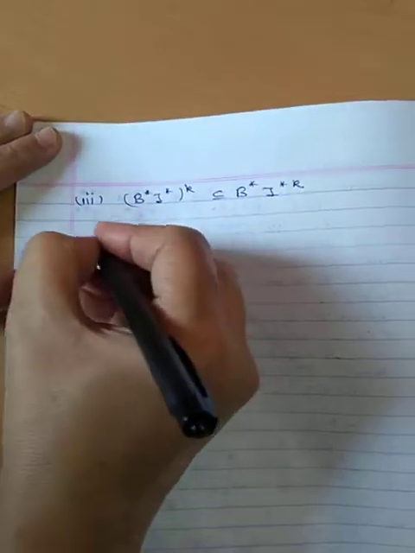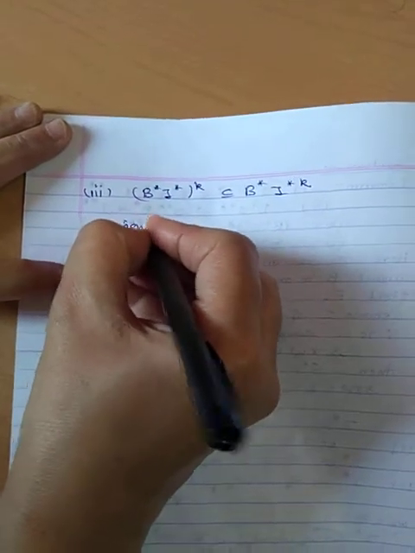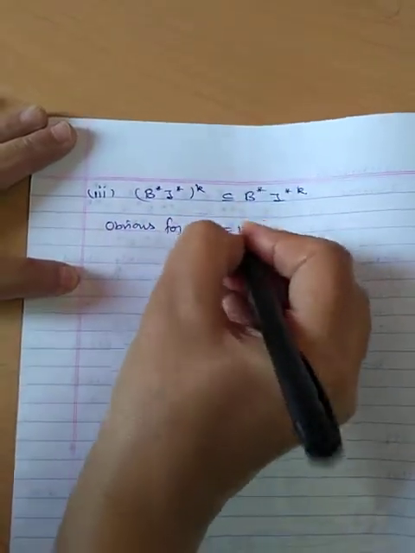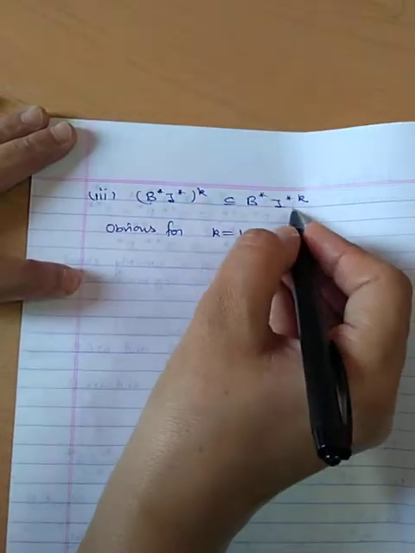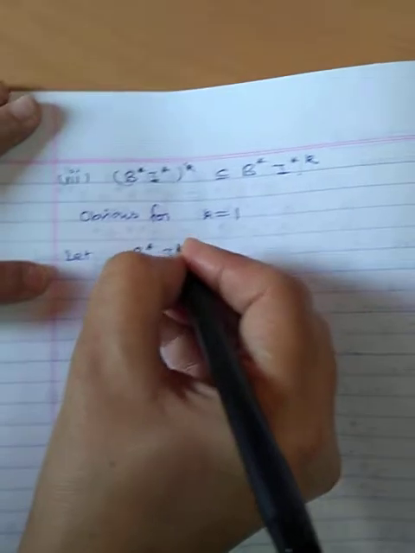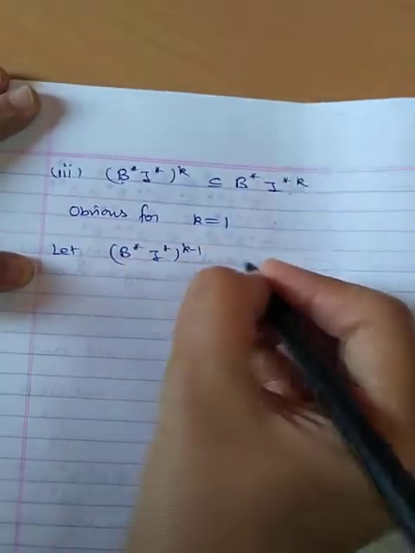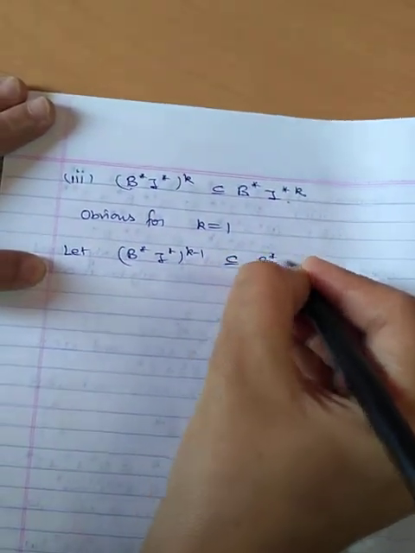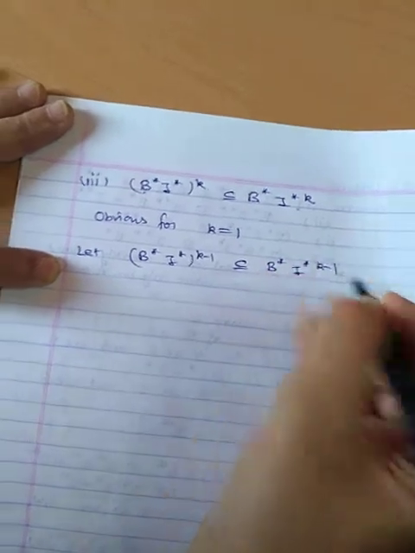Now this is obvious for k equal to 1. B star I star is B star I star. Let B star I star k minus 1 be contained in B star I star k minus 1.